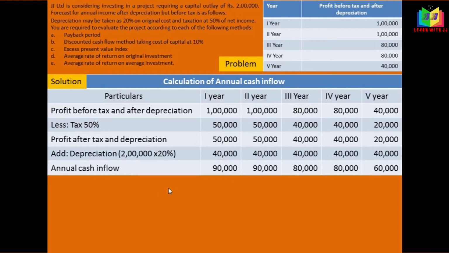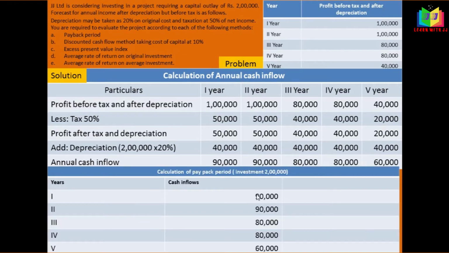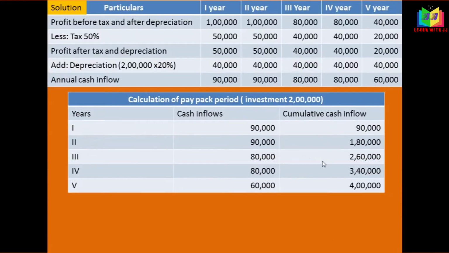The next step is to calculate the cumulative using this annual cash inflow, because this is payback period with varying cash inflows. If the cash inflows are constant, we can straight away take that. If it varies, we have to find the cumulative of these cash inflows. I have written the cash inflows, and now I have to calculate the cumulative of this. I hope you all know how to calculate the cumulative, right?